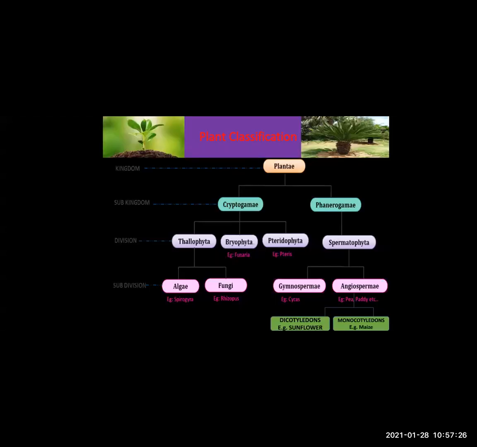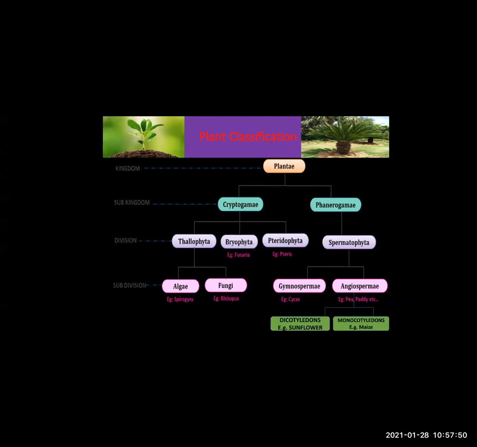Further, this was the five kingdom classification, and you know the diverse nature of our surrounding. There are various plants and various animals present in our surrounding. In ninth standard, you had studied about plant classification. Just quickly, we will go through it.